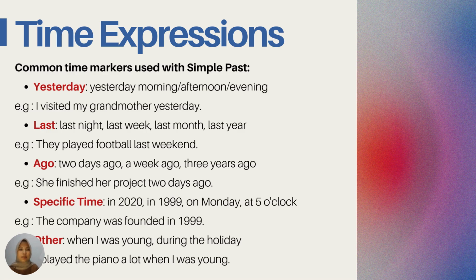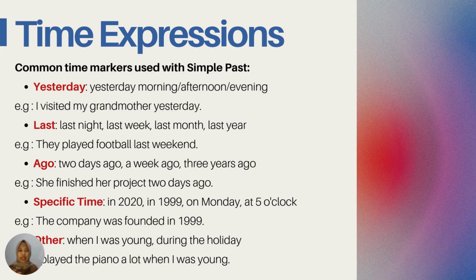And then a specific time, for example, in 2020 and 1990 and 1999, or on Monday, or at 7 o'clock, at 5 o'clock. For example, the company was founded in 1999.